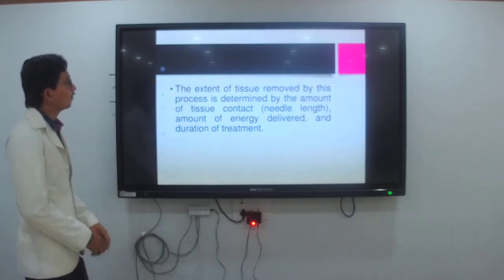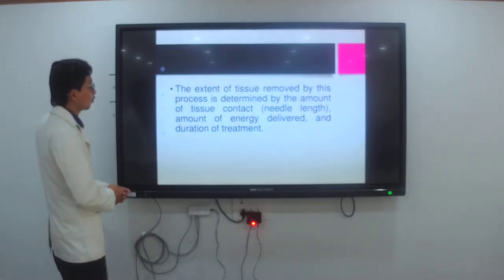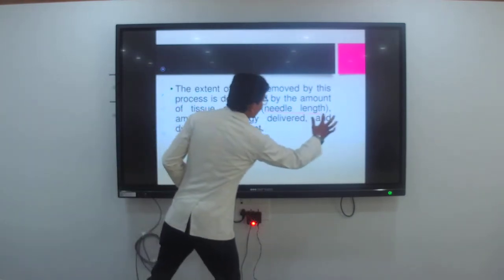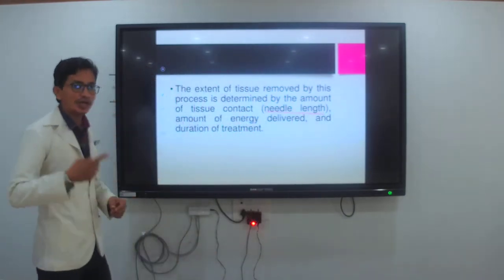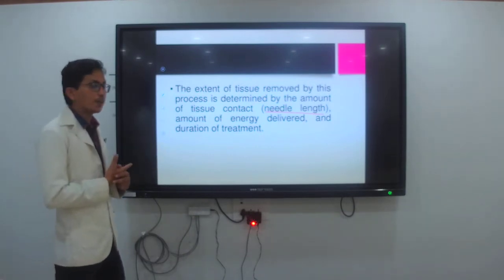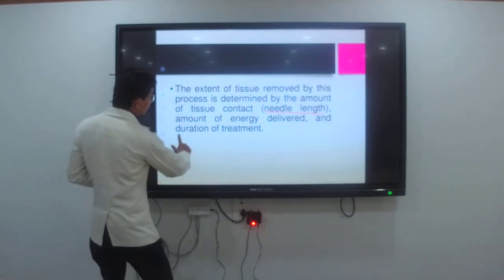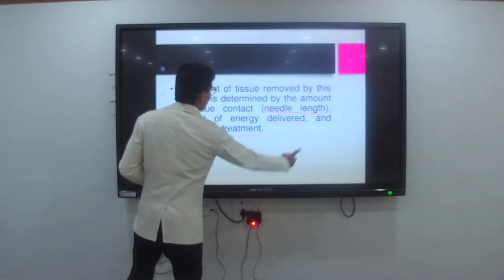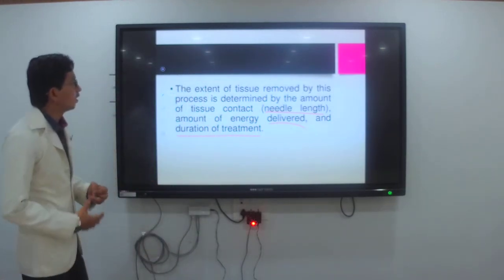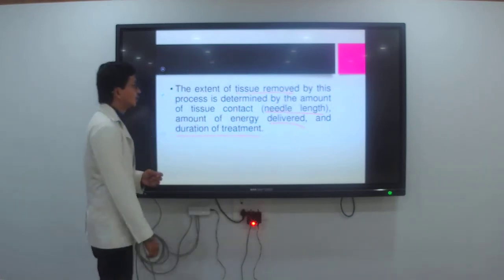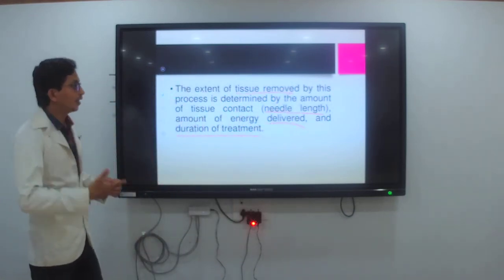The extent of the tissue removed by this procedure is determined by the amount of tissue contact, that is the needle length inserted from the penis and the duration needed to deliver the energy.